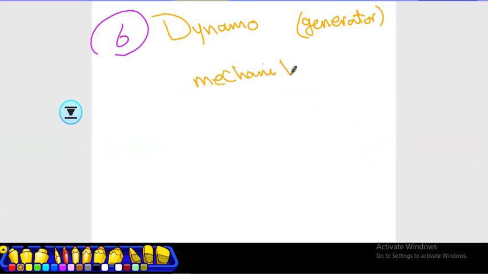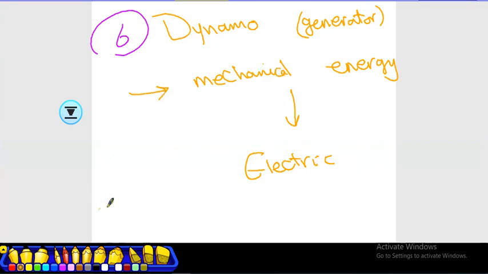So it transforms mechanical energy into electric. And for you to know, when he is asking about the stored energy, it will be the input, like this. And when he is asking about the produced energy, it will be the output, which is electric energy in the case of dynamo.